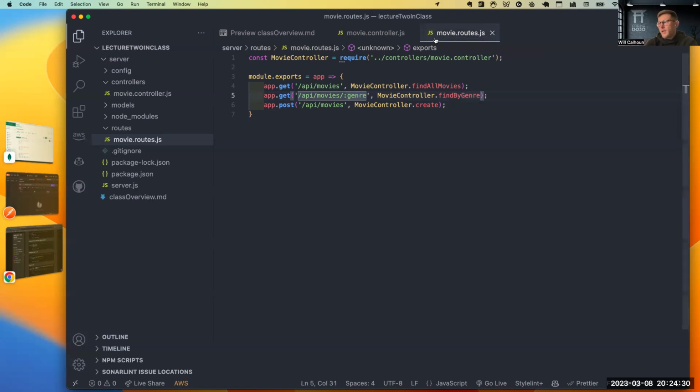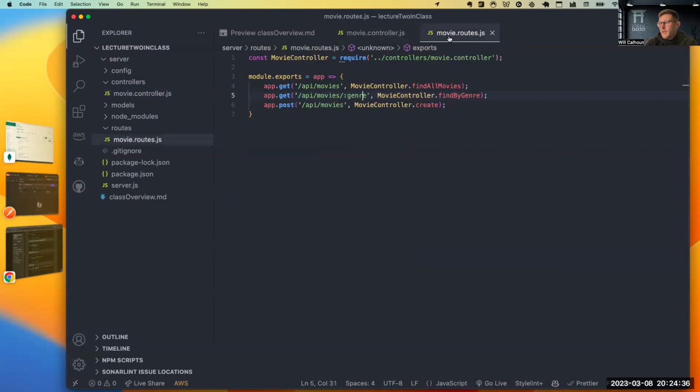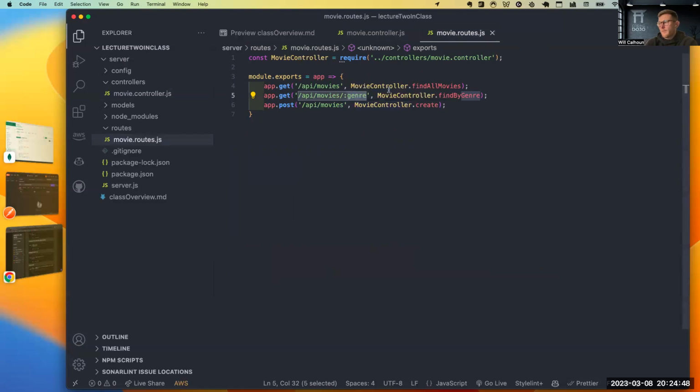So this right here, when we're calling genre, is exactly what this is referring to. If I were to call this unicorn, then I would want to handle request.params.unicorn because then I would have a key of unicorn. In this case, I'm calling it genre.